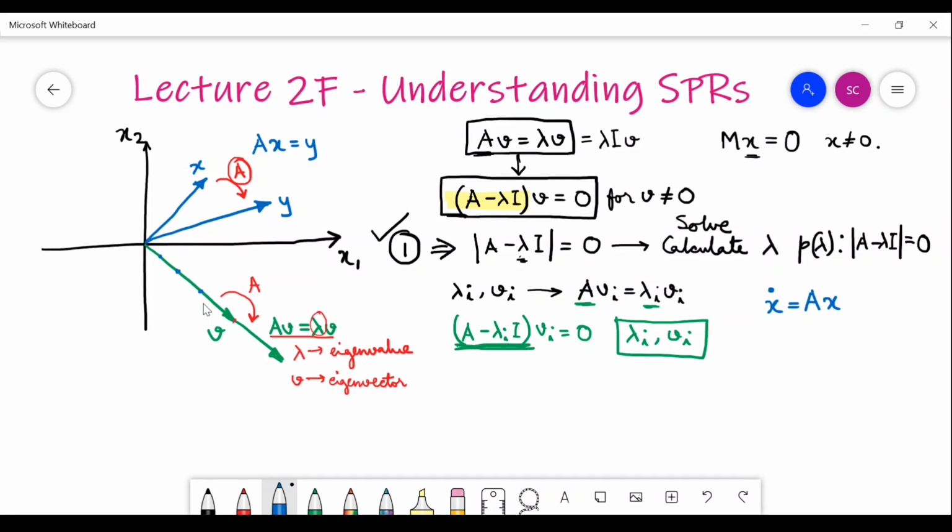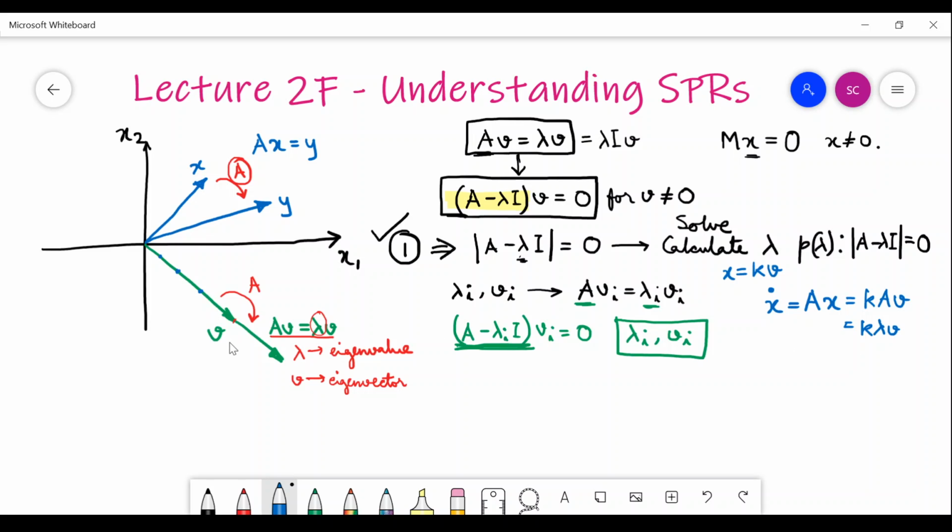Since this is on the eigenvector, my x would be some k times the V, right? So this would be some k AV. What is AV? AV is again some k lambda V.